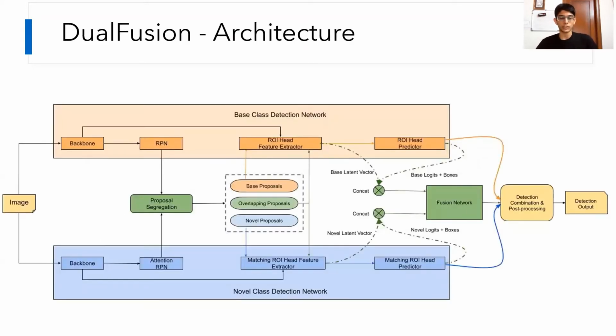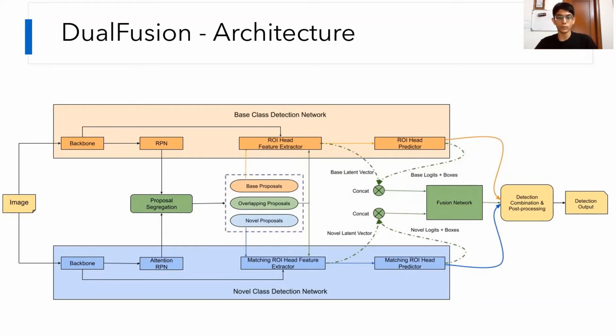This is what the architecture looks like. When an image enters the pipeline, it's fed to the backbone of both the base class detector and the novel class detector, and it proceeds to their individual region proposal networks. These RPNs give us proposal regions, and these proposal regions give us an idea of whether or not the detector thinks that there may be an object of interest present here.